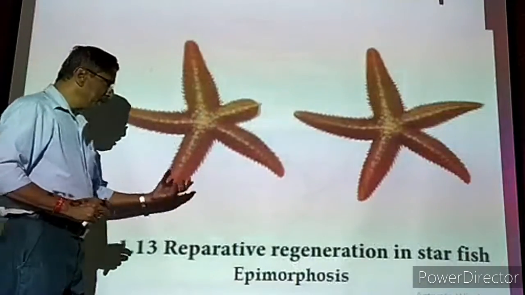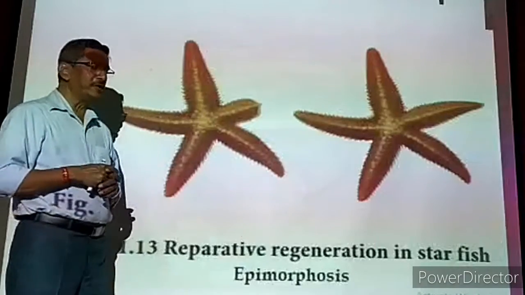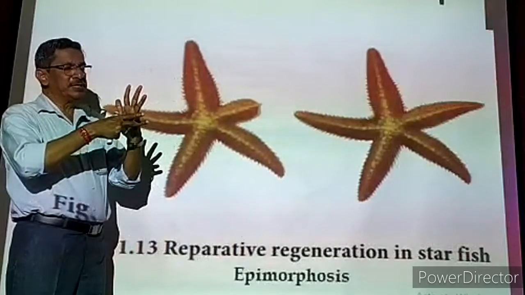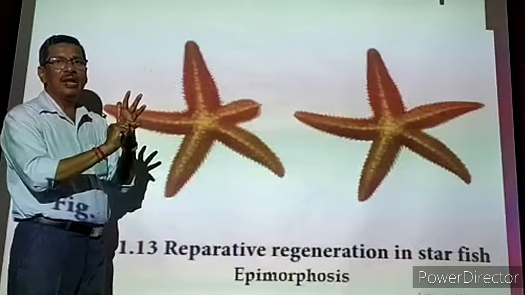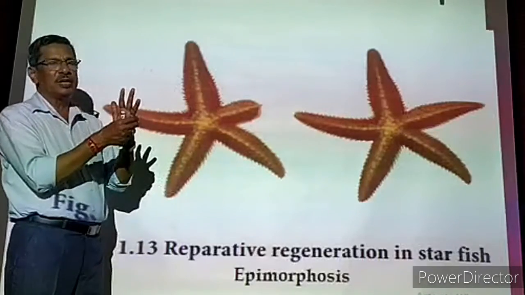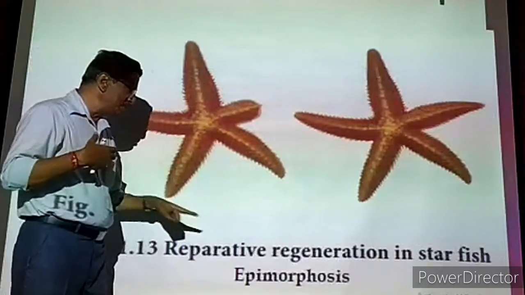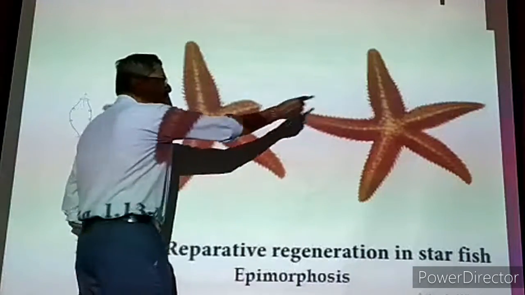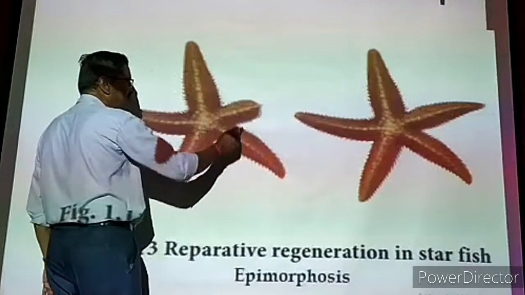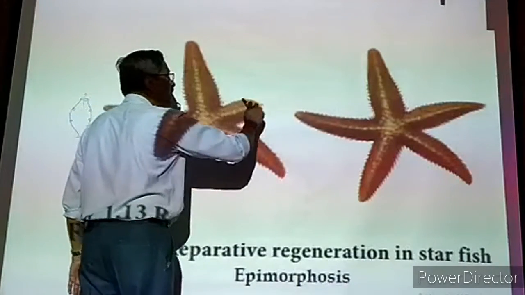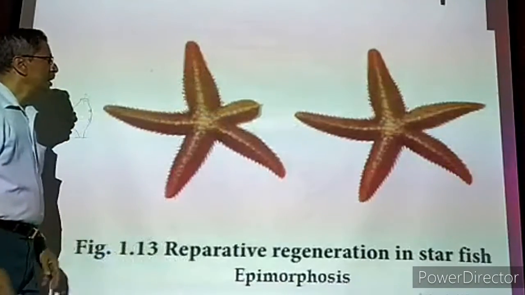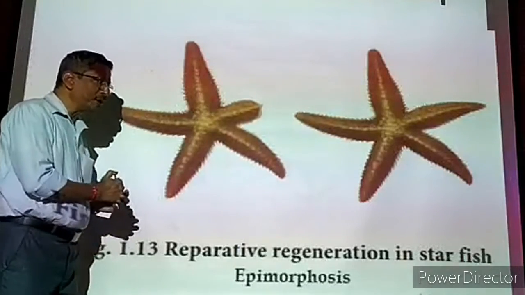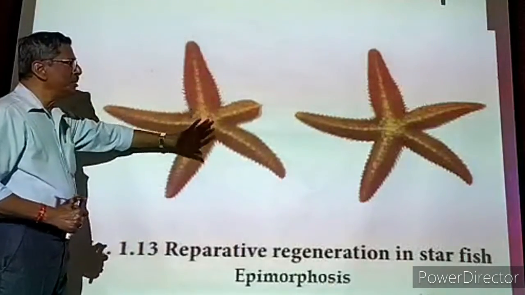Now this type of reparative regeneration is not seen in our body. For example, we have 5 fingers in our hand. Imagine that due to an accident one person loses one finger. That finger will never grow back, whether the little finger or whatever the last finger. It will never grow. That means we don't have the power of reparative regeneration. But the starfish has. It has 5 arms. One arm is cut off. It has one arm which is not proper, but it has the ability to grow into the normal arm which is lost, which is damaged. That is called reparative. It is not reproduction, but it is making the adult individual become normal.